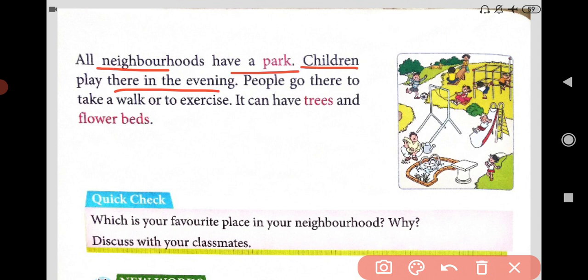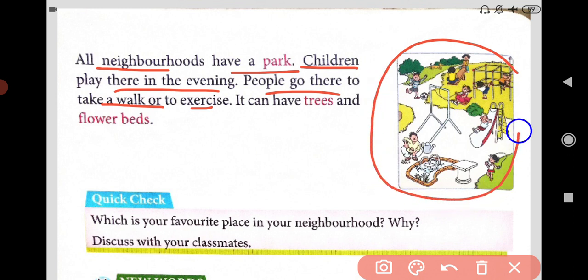People go there to take a walk or to exercise. People go to the park for what? To have a walk or exercise. It can have trees and flower beds, and this park picture is there. This park may have trees and flower beds. So many trees are there, so many different flowers are there.